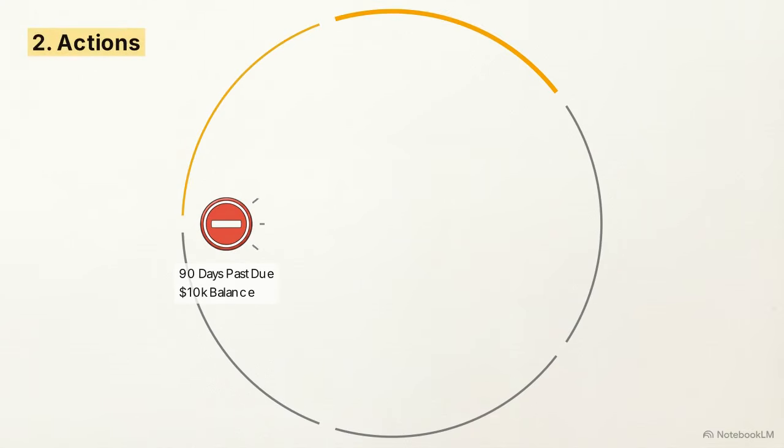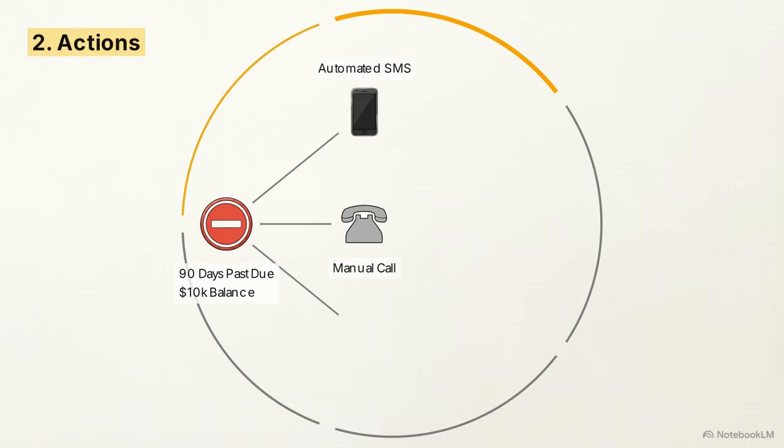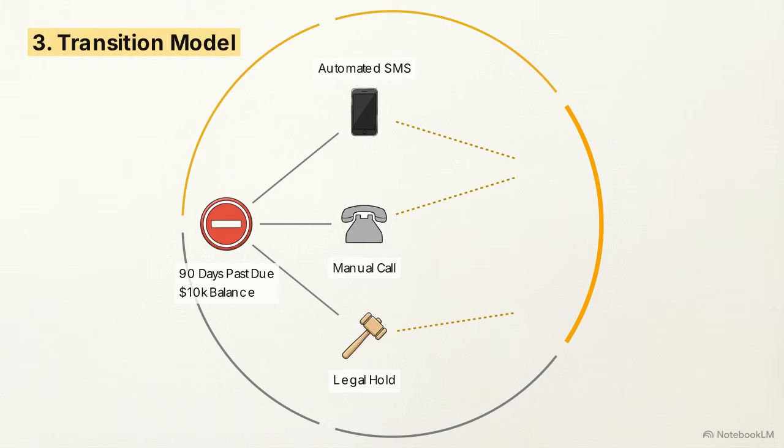Second is the set of available actions. These are the operational levers the bank can pull, such as triggering an automated SMS, initiating a manual phone call, or escalating to a legal hold. Third is the transition model. Because human environments are non-deterministic, actions have probabilistic outcomes. A manual phone call might only carry a 30% probability of securing a promise to pay.